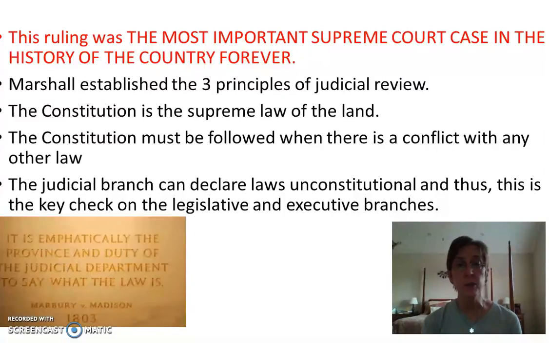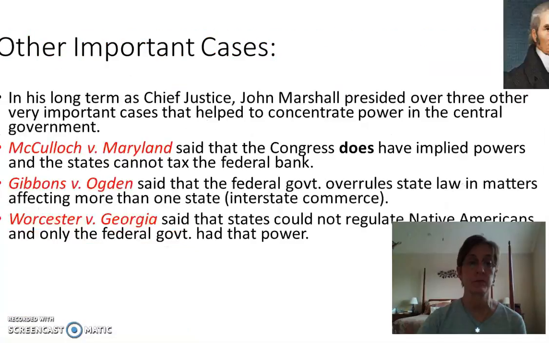This is where they get their power, folks. It wasn't written in the Constitution. They gave the power to themselves. So you need to understand that whenever there's an argument that comes up about, well, the Supreme Court this or that, understand that they gave that power to themselves. And no one questioned them because they thought, well, these are very smart people. Of course, they must know what is right.